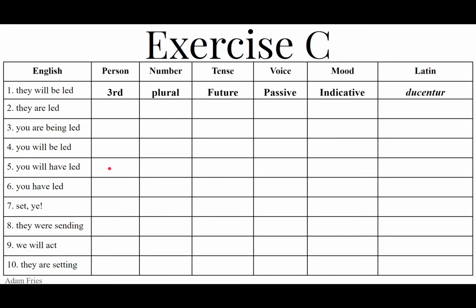Number 5, you will have led. That is the second person singular, future perfect, active, indicative of duco, ducere, duxi, ductus. As a future perfect active, we want the perfect stem dux, third principal part, chop off the I, dux, and then we add eris, the future perfect active endings, ero, eris, erit, erimus, eritis, erunt. So duxeris. We have duceris, duceris, and duxeris.